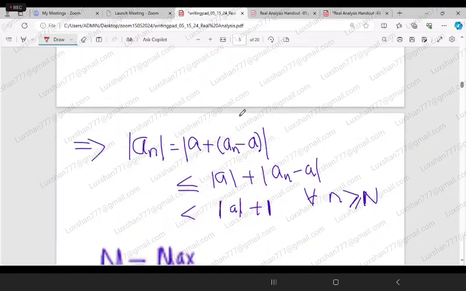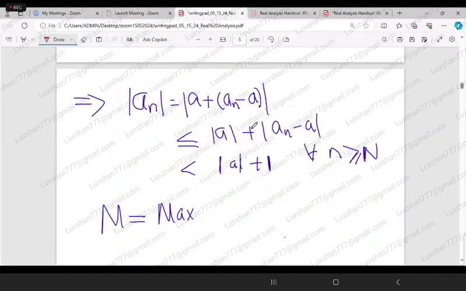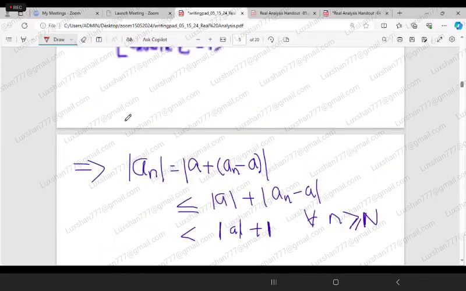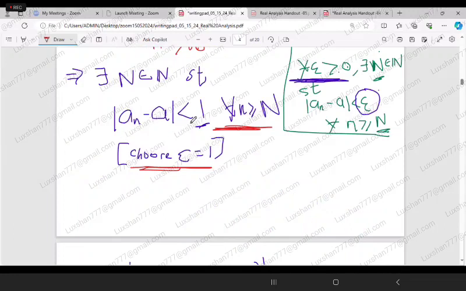Then using the triangle inequality, I can write this is less than or equal to mod of a plus mod of a_n minus a. But from this one, I can say that mod of a_n minus a is less than 1 for all n greater than N.